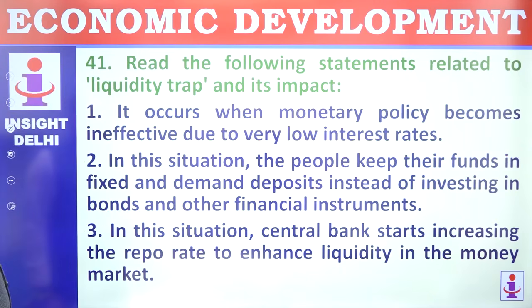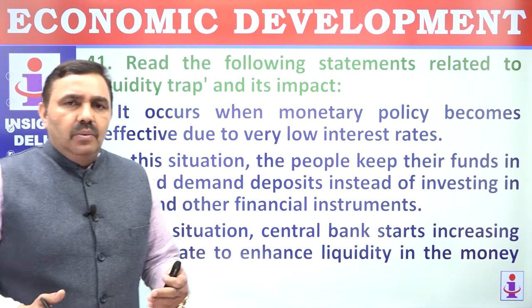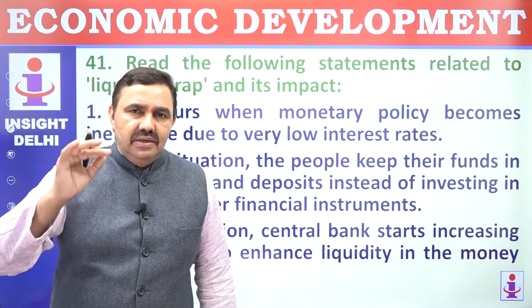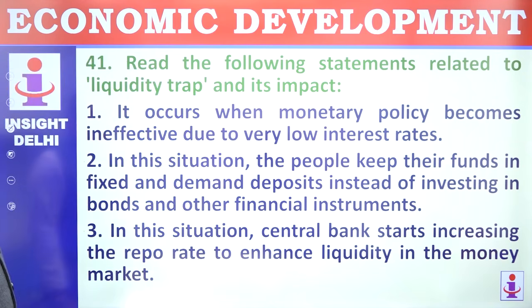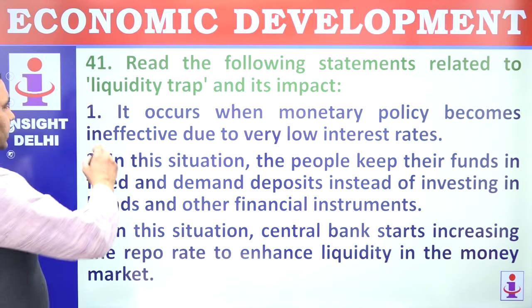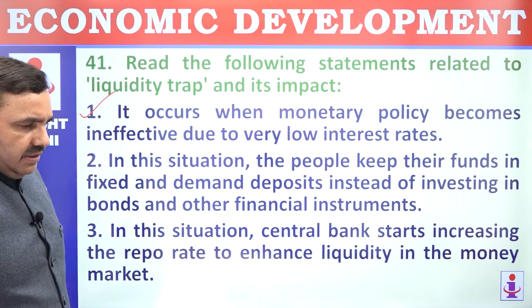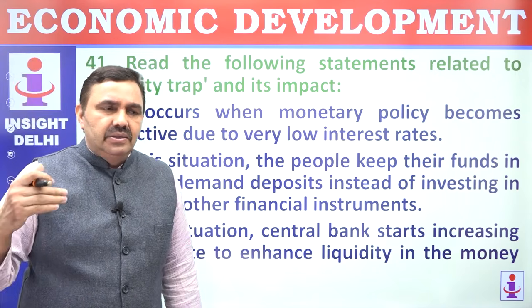41. Read the following statements related to liquidity trap. Means liquidity is so much, you cannot really do anything with it. What do we do? It adds to liquidity. That is liquidity trap. It occurs when monetary policy becomes ineffective due to very low interest rates. So if interest rates are very, very low, you cannot really do much. Liquidity is going to be very high.